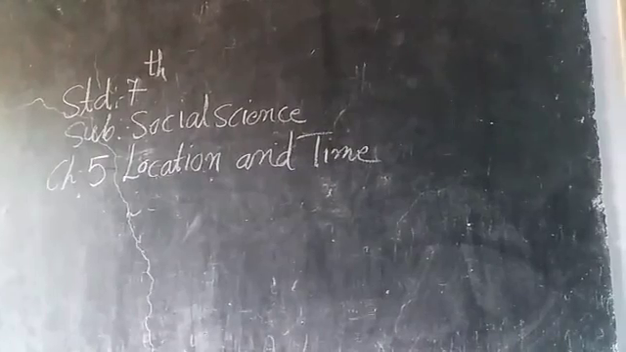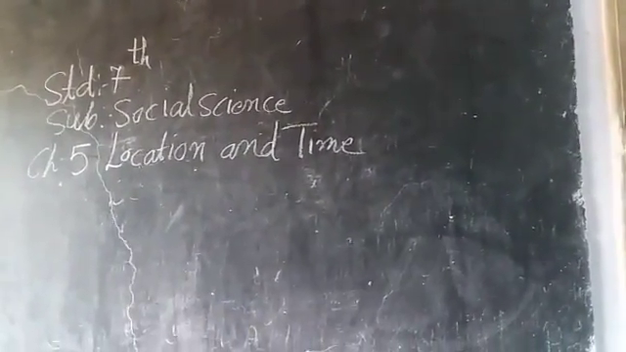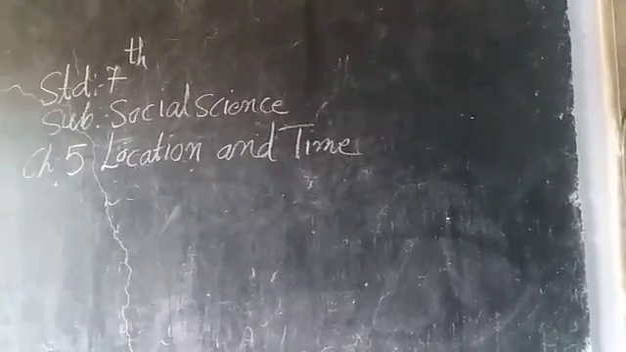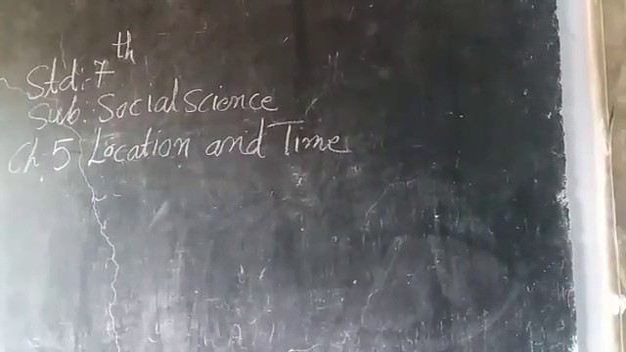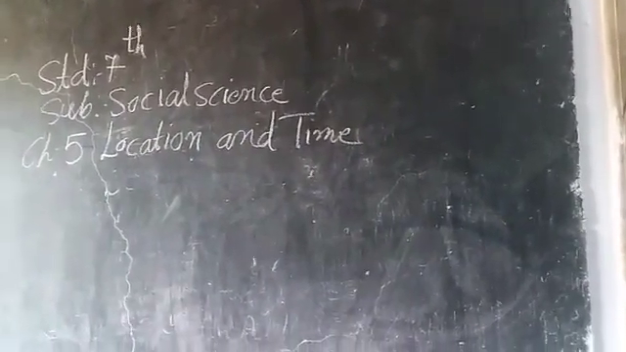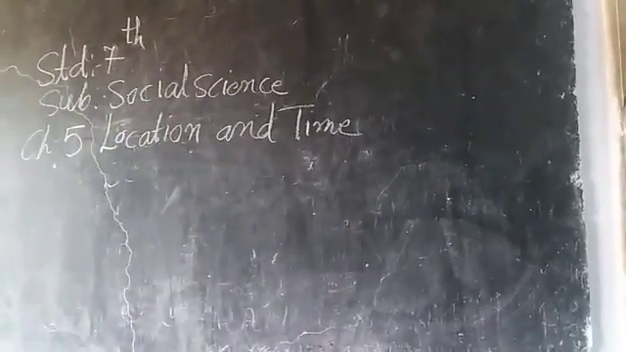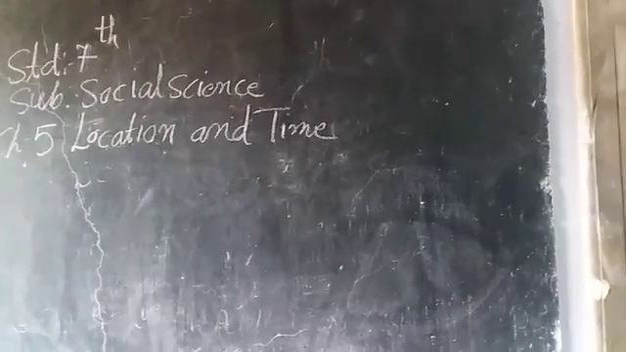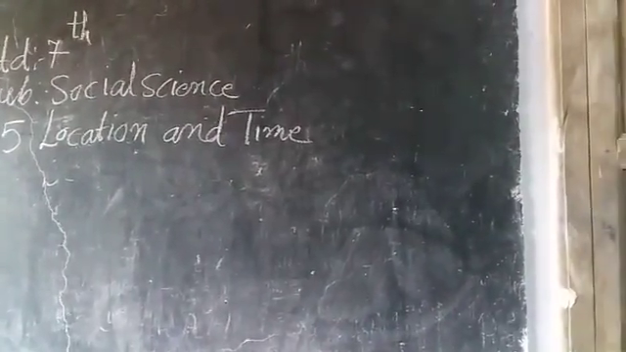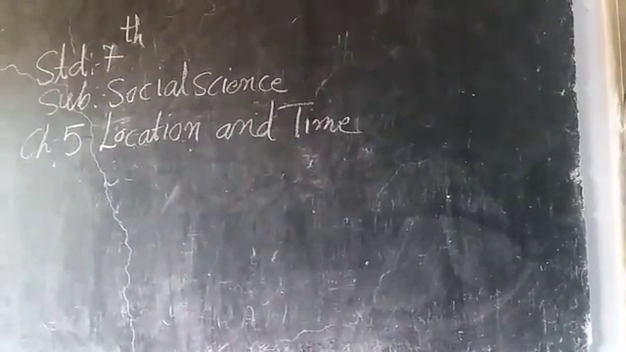What is the international date line? The 180 degree longitude is the international date line. What is called Eastern Hemisphere? The area to the right of 0 degree Greenwich line up to 180 degree longitude is called Eastern Hemisphere. Next question 10 है, what is called Western Hemisphere? The area to the left of 0 degree Greenwich line up to 180 degree longitude is called Western Hemisphere.